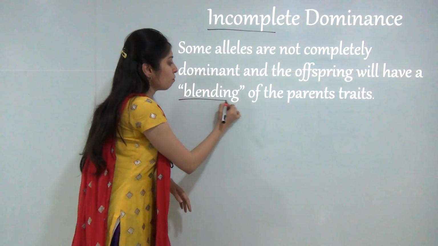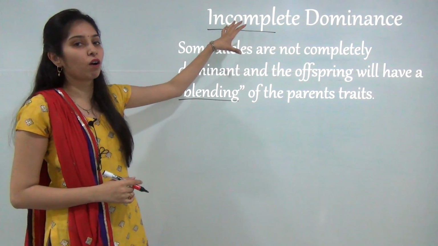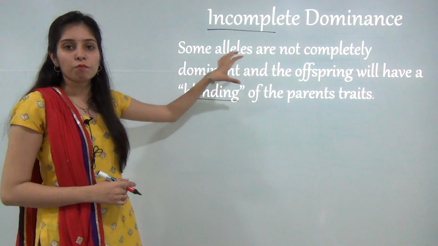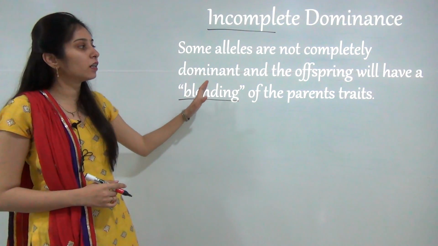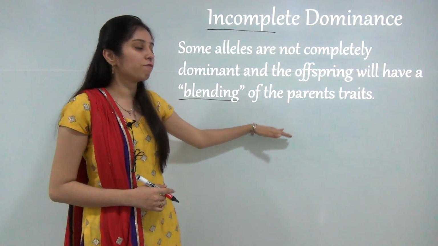The first experiment related to incomplete dominance was given by Carl Correns, in which he showed that when two types of parents are crossed, blending occurs and a new kind of phenotype is produced in the F1 generation.